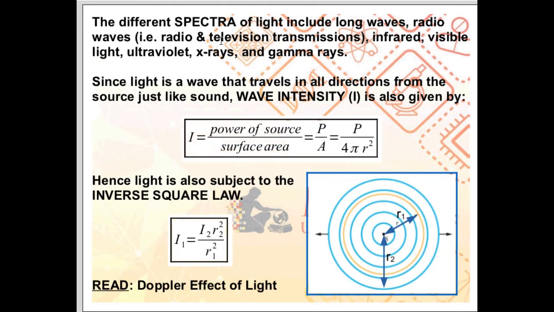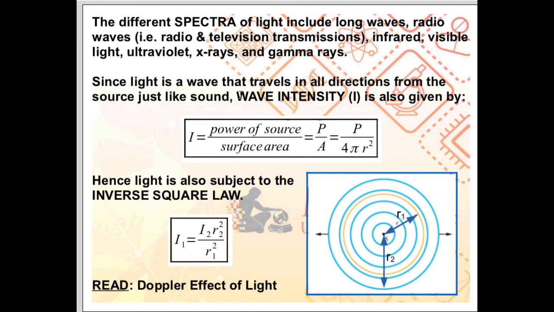The different spectra or types of light include long waves, radio waves, which basically are radio and television transmissions. You have infrared light, visible light, ultraviolet light, X-rays, and gamma rays. So these are all examples of light.